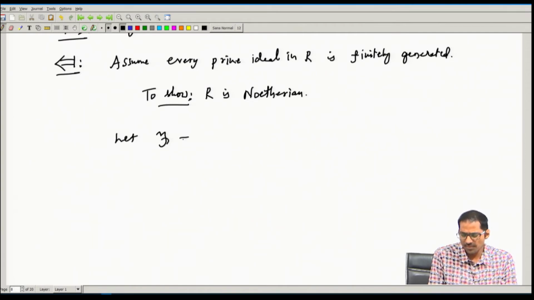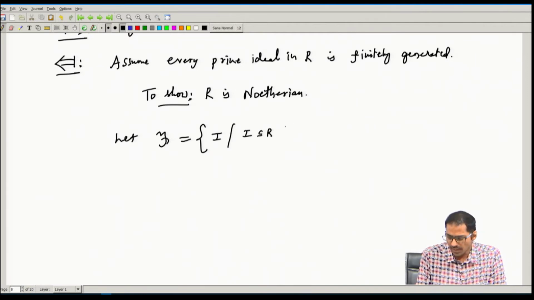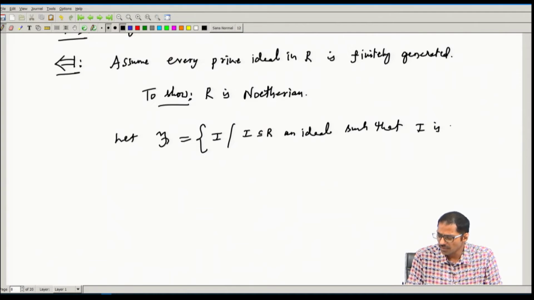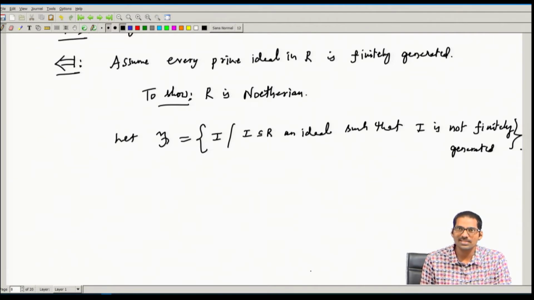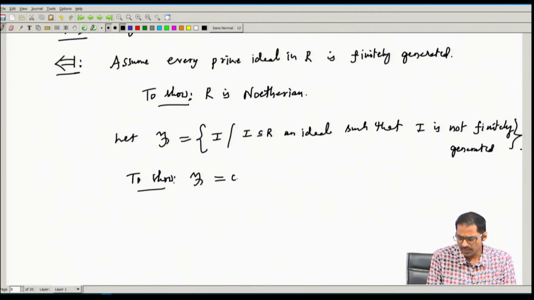Let F be the set of all ideals I contained in R such that I is not finitely generated. We are planning to show that this family F is empty. Then we are done.